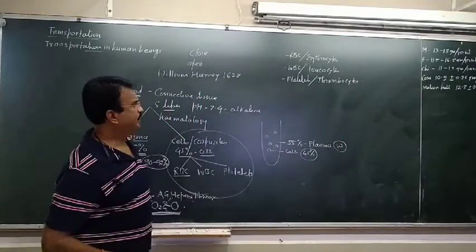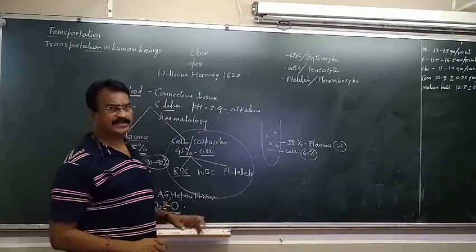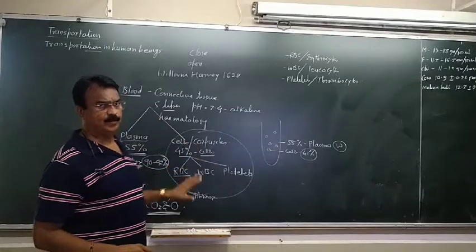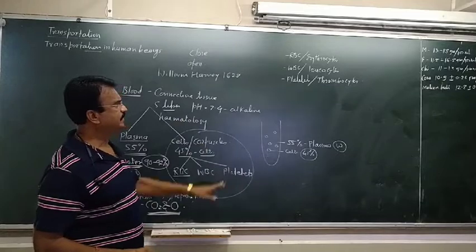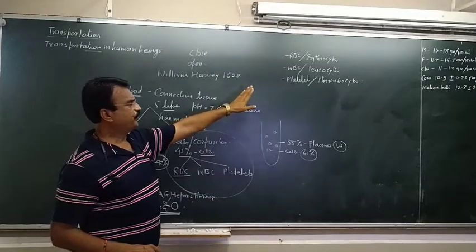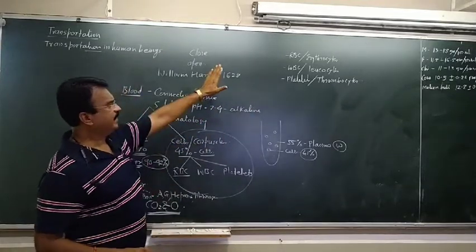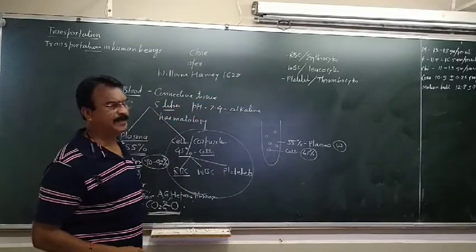So three types of cellular materials are present in plasma. So plasma is 55% and the cellular mass is around 45%: RBC, WBC and platelets.